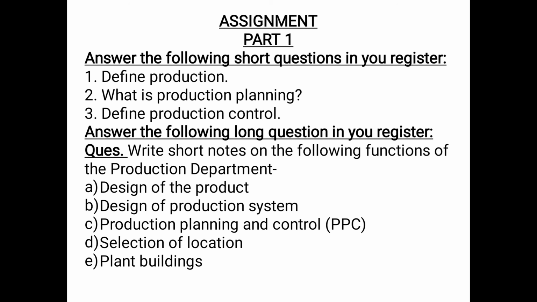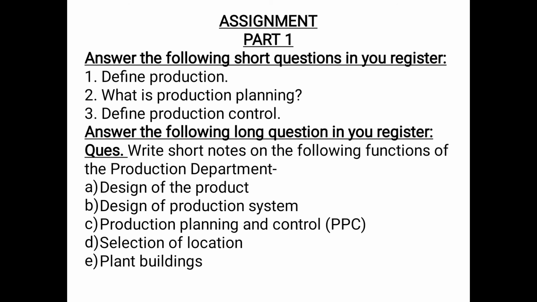The third question, define production control. This is also something which we have already discussed. Production control involves various activities which help in comparing the actual production with the predetermined standards and taking necessary corrective action. So these are the short questions which you are needed to write in your register.